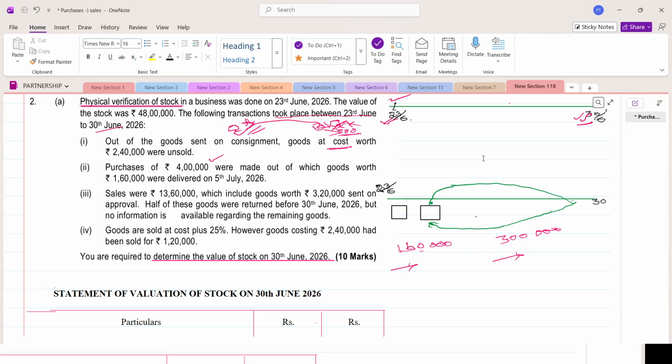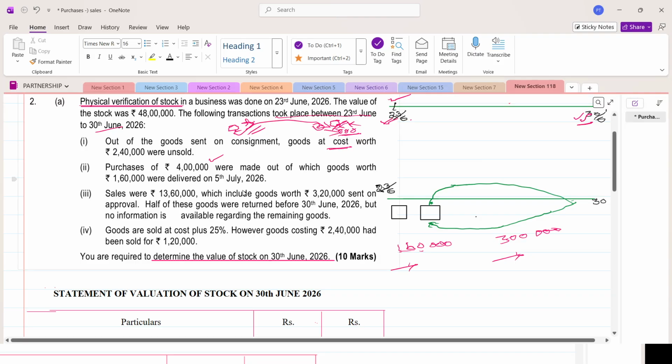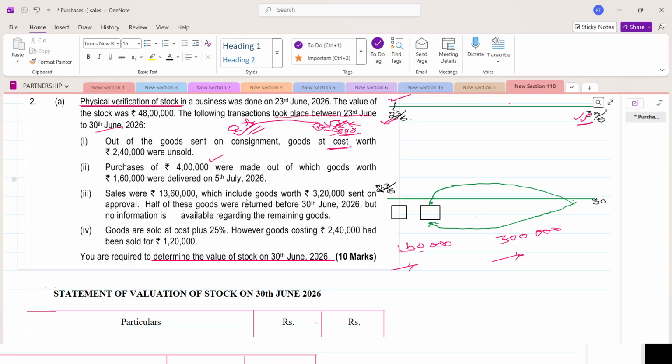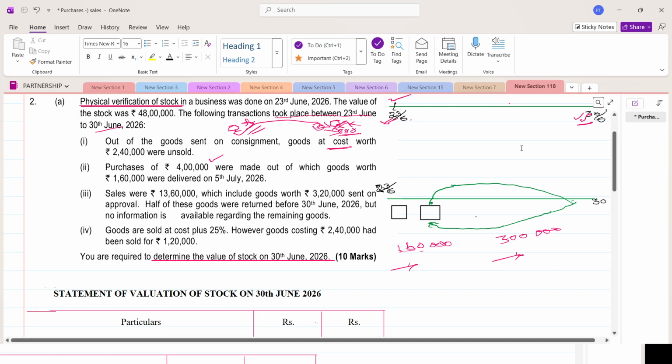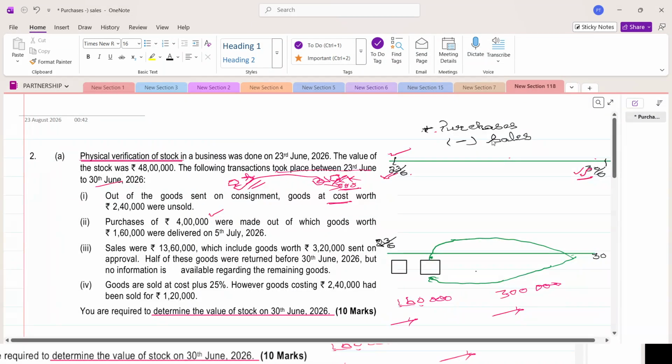Okay, now moving on to the third point. Third point is a very important point. We are going to see this thing. So now what happens? Goods are sold 13 lakh 60,000. Here I have told you that the goods have gone out, so they are not available with us at all. So we need not add them to the valuation of stock.